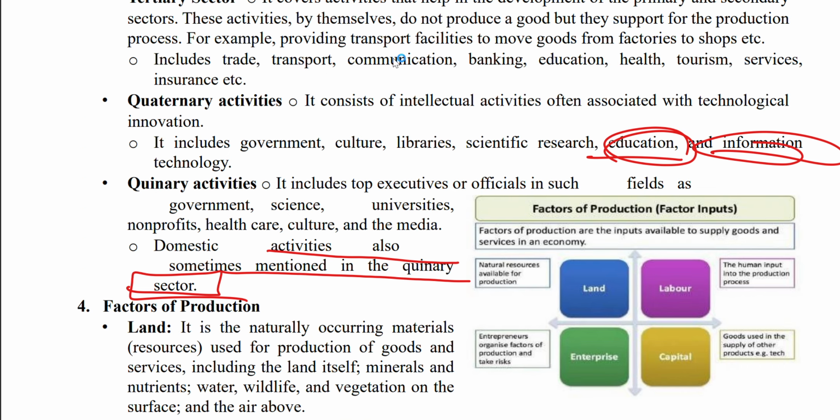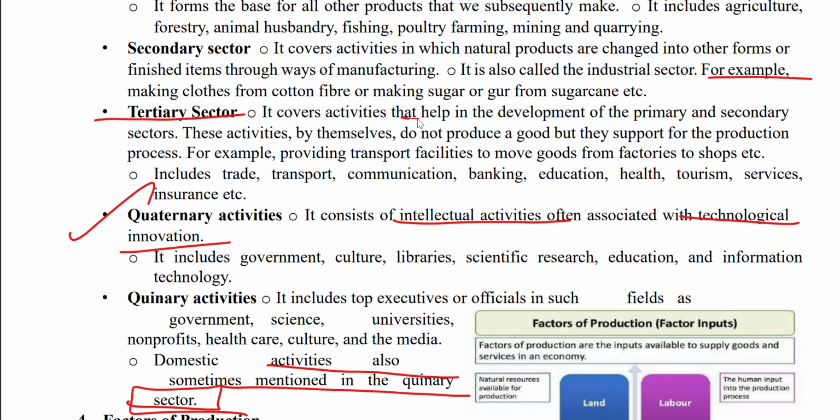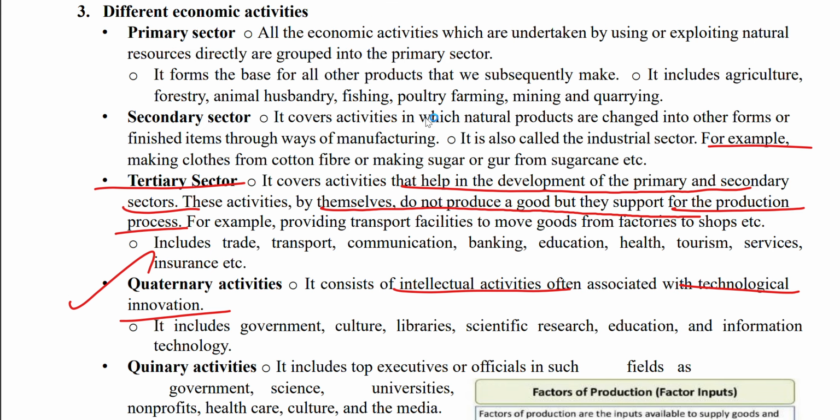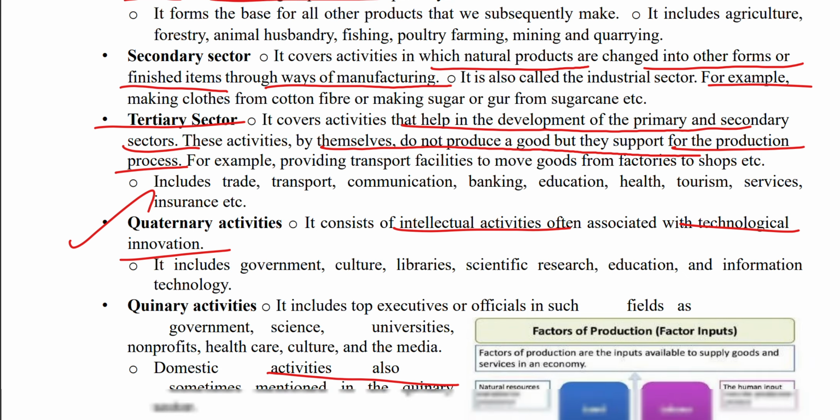So we have quaternary activities, which are intellectual activities associated with technological innovation, and tertiary activities, which help in the development of primary and secondary activities. By themselves they do not produce a good, but they support the production processes. Secondary is when natural products are changed into other forms or finished items through manufacturing. Primary is when all the economic activities undertaken by using or exploiting natural resources directly are grouped into the primary sector.